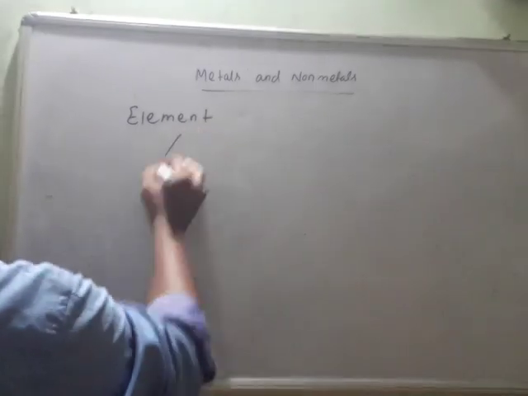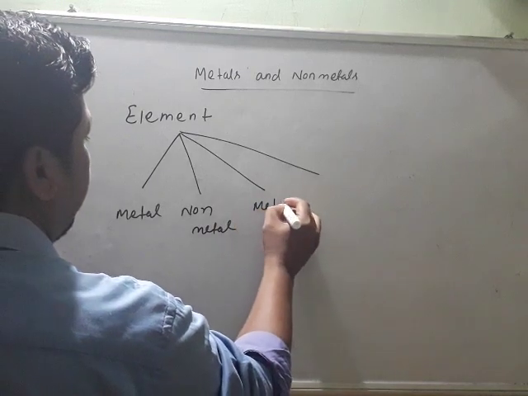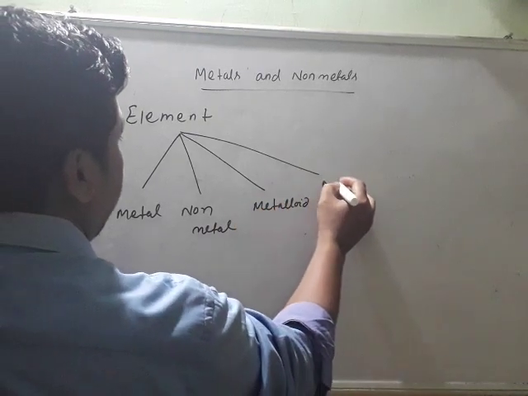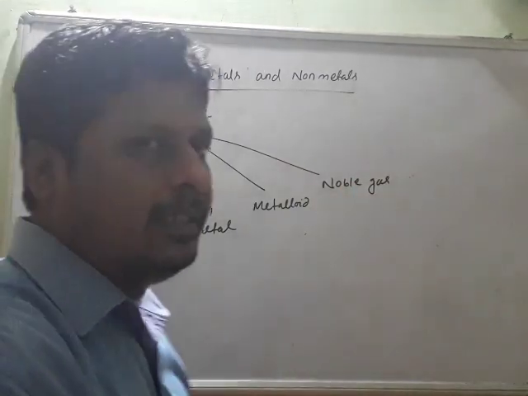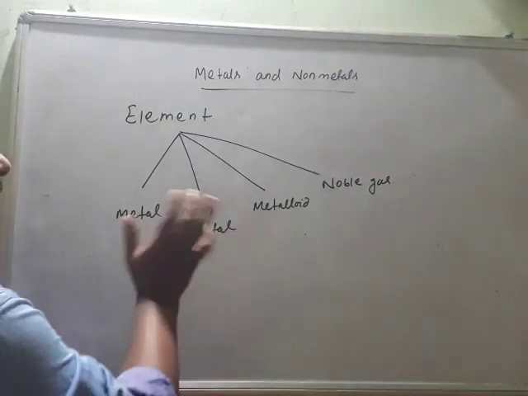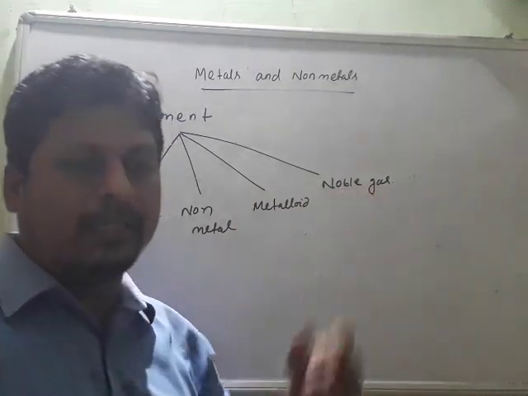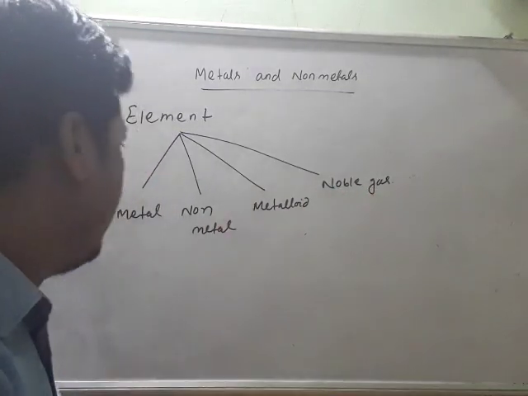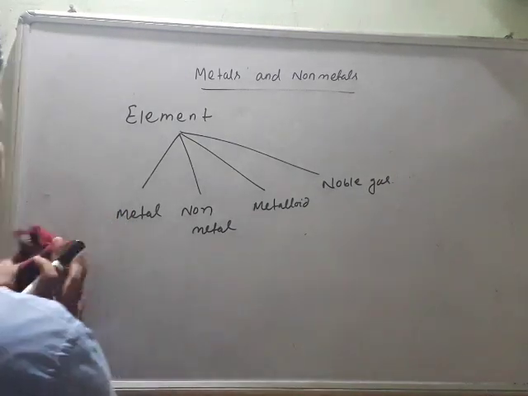What are those? The four types are metal, non-metal, metalloid and noble gas. So four types of elements are there. Out of these four types, metal and non-metal we will read in detail, and a little about metalloid and a little about noble gas we are going to read. So first let us see what we mean by metal.